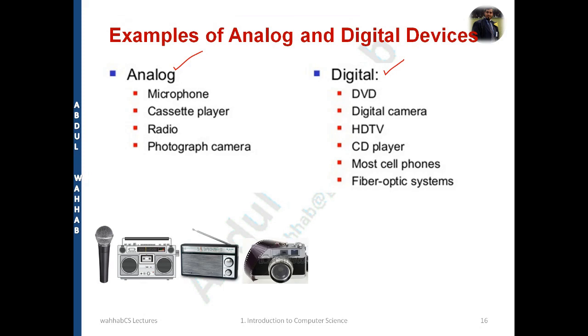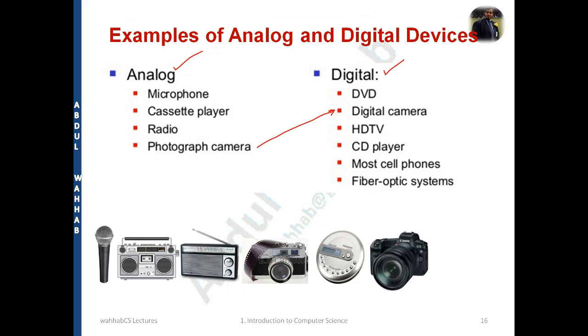Another one we have, if you are familiar with the previous years' cameras, those are photograph cameras in this format. So these are the form of analog photograph cameras. Now these have been replaced with the digital cameras. Now we don't see these type of cameras available in daily life.